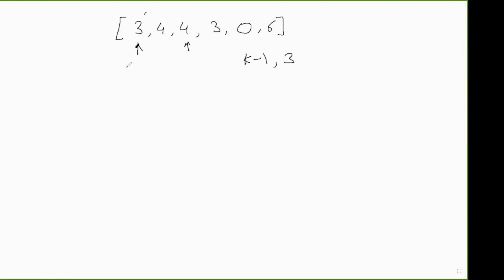Similarly, one other case is also possible, wherein I buy on this day and sell on this day, and then I decide not to involve in any transaction on this day. So I'm again on the same problem, with at most k minus 1 transactions I can make, and the size of the array left is 3, or 3 days are left.